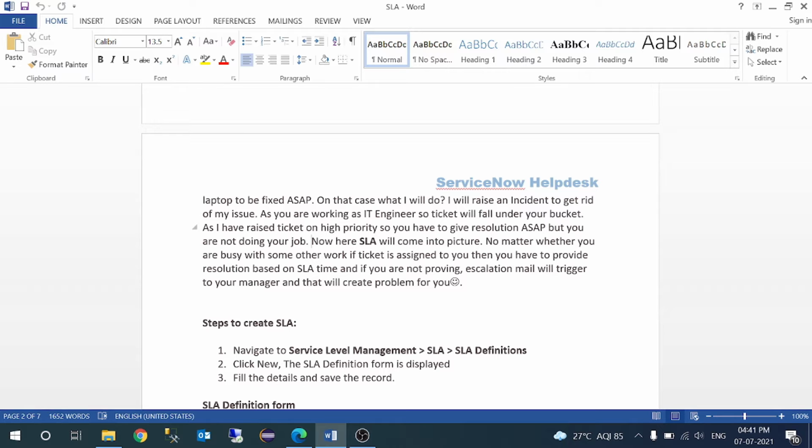That's why, once you start gathering requirements, your client will tell you that for a priority one ticket we have to resolve within 2 hours. And if someone creates a priority one ticket, someone has to respond within 15 minutes, right? That kind of data you have to get from your client.